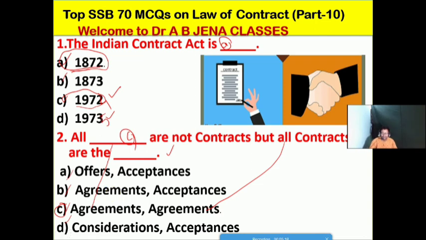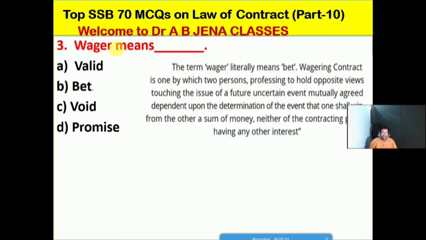Next, what does wager mean? During our discussion I will explain the important meanings and concepts, so I request you to stay with me from beginning to end and not skip the video. Wager means what? A, valid; B, a bet; C, void; D, a promise. No doubt, friends, B is the right option for this MCQ.